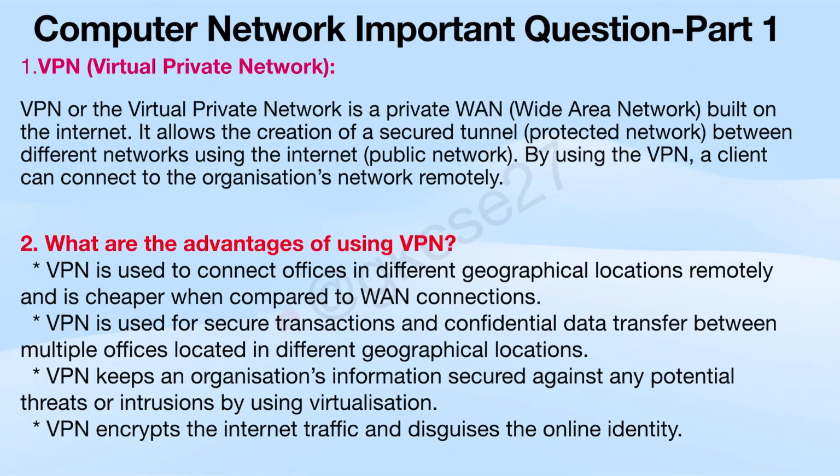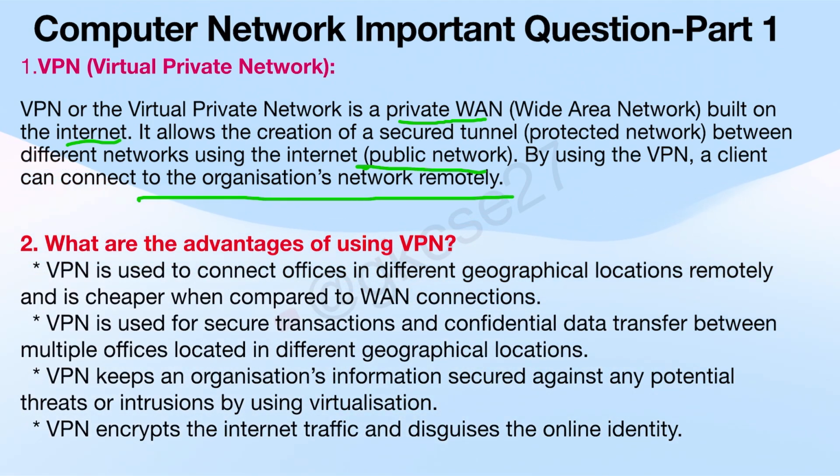Let's see some important questions of computer network. First, VPN, virtual private network. So what is VPN? VPN, or the virtual private network, is a private WAN, wide area network built on the internet. It allows the creation of a secure tunnel between different networks using the internet public network. By using the VPN, a client can connect to the organization's network remotely.